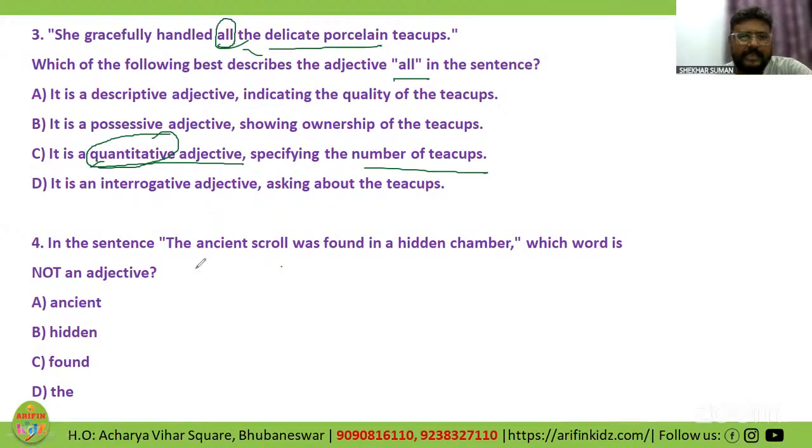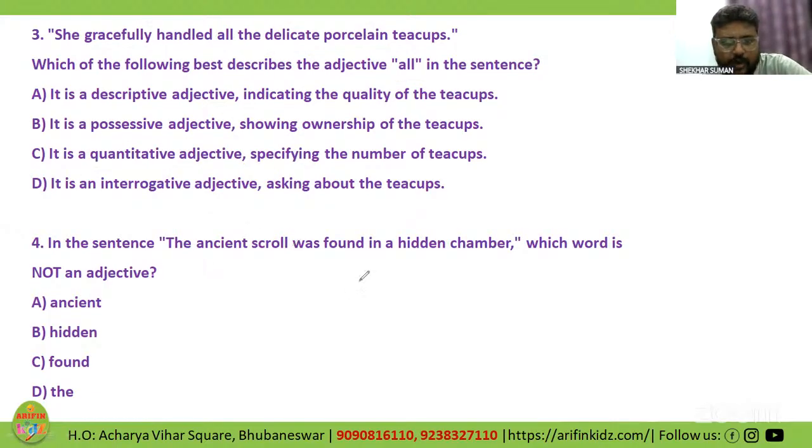Next, in the sentence, the ancient scroll was found. See, children, answering only is not enough, but you need to even understand why it is. Okay. Swastik. Fine. Once again, children, requesting all of you, please do see the explanation also, because it is important to understand why the other options are not valid.